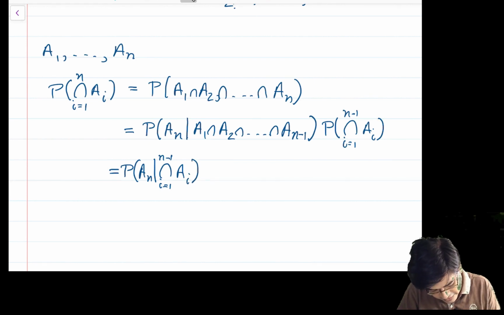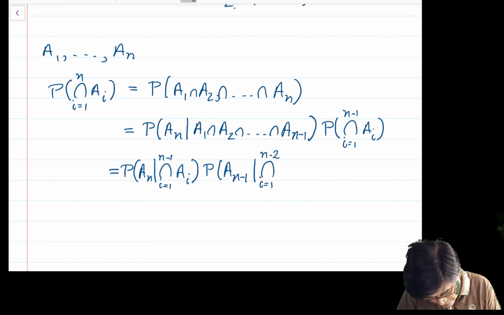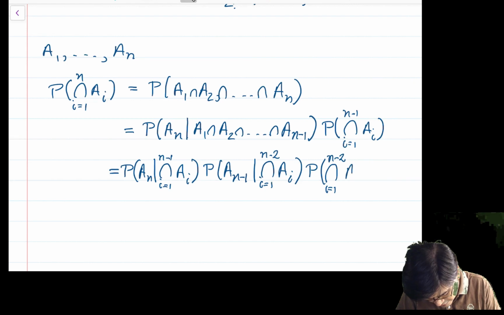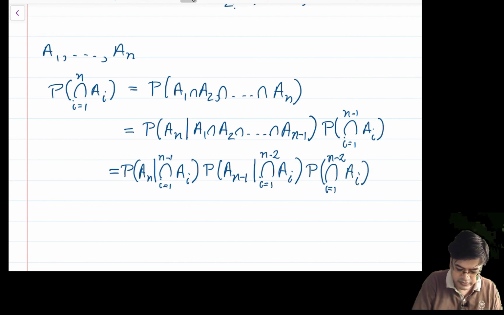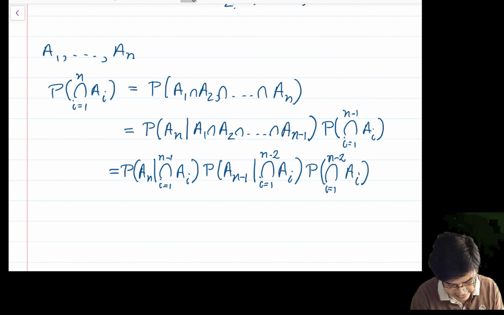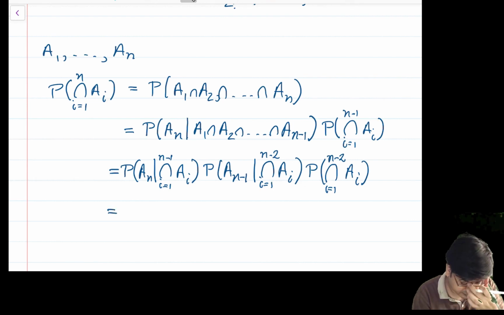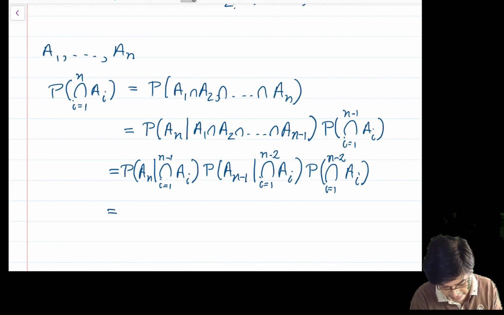Now this one I will again split, as probability of AN minus 1 given intersection over i equal to 1 to n minus 2 Ai, into probability of intersection over i equal to 1 to n minus 2 Ai. So if I continue this nesting, then what will happen? So here you have some formulation.